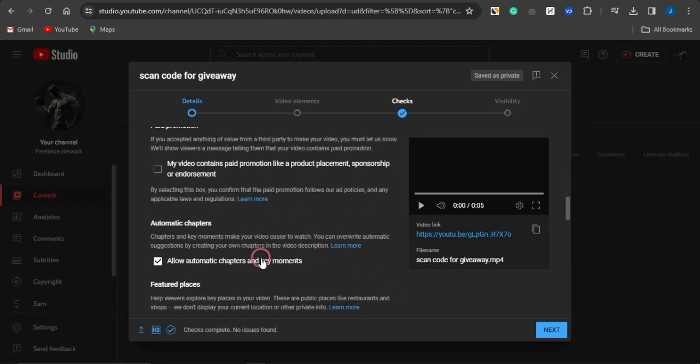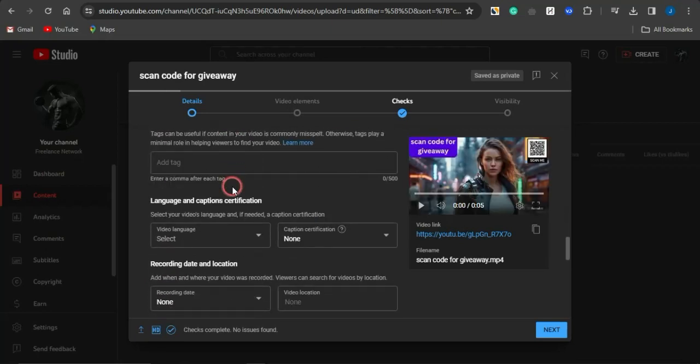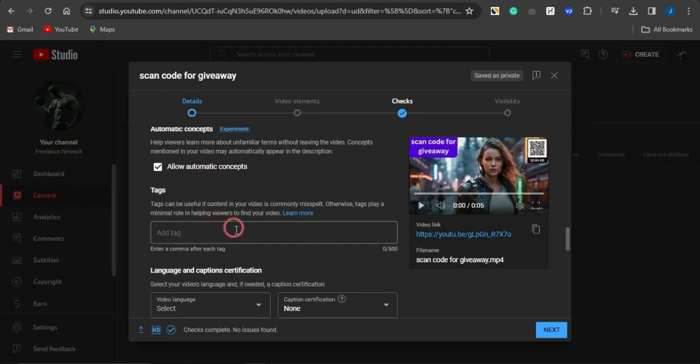You want to scroll down until you could see the tag section. Now this tag section is where you actually need to go on to inserting some cool and amazing tags that can actually help you go on to getting to a lot of audience right there. So you want to just simply add tags related to that particular niche. If it's a health niche, add tags related to the health niche right there that a lot of people do go on to searching for, and you can use that to go on to gaining a lot of audience